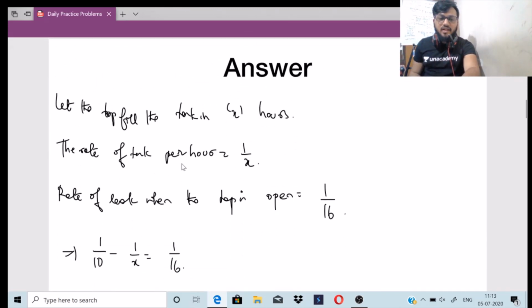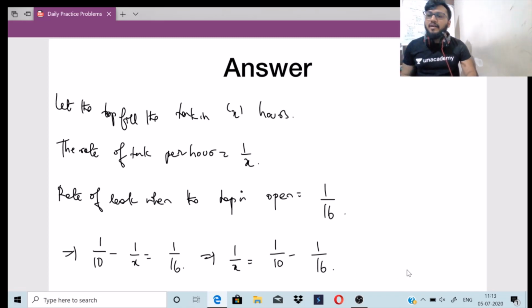1 by x, the rate of tank per hour, and the rate of leak when the tap is open, 1 by 16. This is the final answer. 1 by 10 minus 1 by x is equal to 1 by 16. So I want to find out 1 by x. So 1 by x will be 1 by 10 minus 1 by 16.